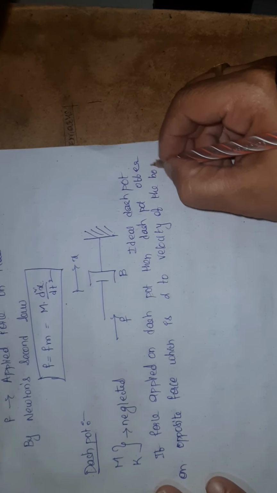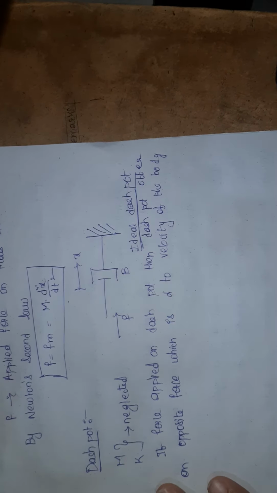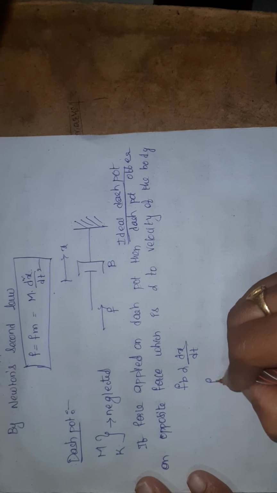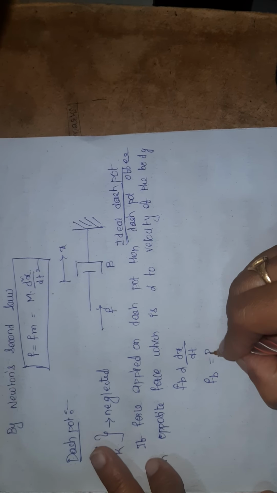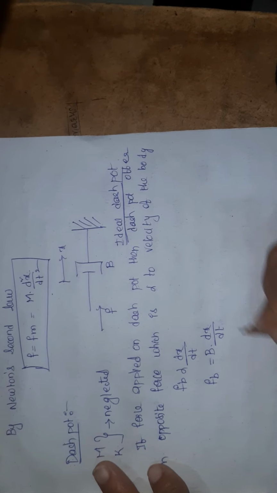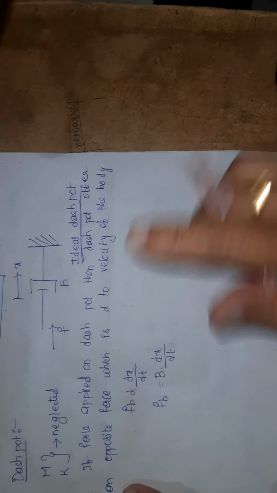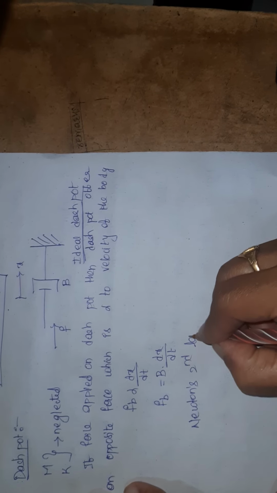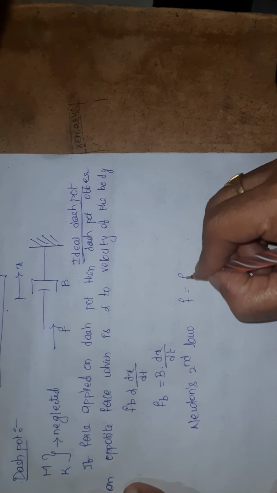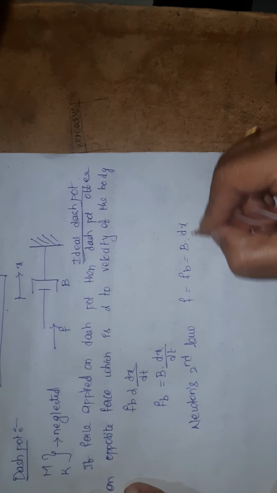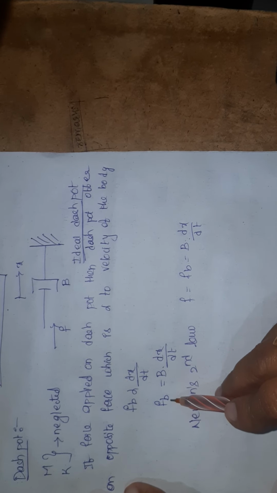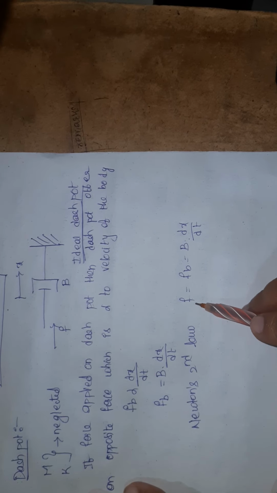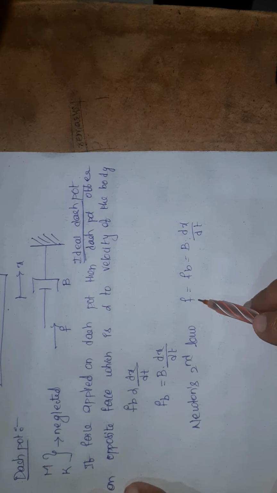Before it is the acceleration of the body, and this is the velocity of the body. That is, Fb is directly proportional to dx by dt. If I remove the proportionality constant, what will I get? b times dx by dt, for the dashpot. So by Newton's second law, applied force is equal to opposing force, which is equal to b into dx by dt, where Fb is the opposing force offered by the dashpot element and F is the applied force on the dashpot element.